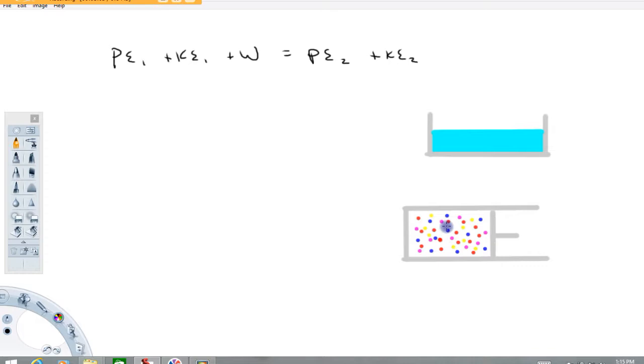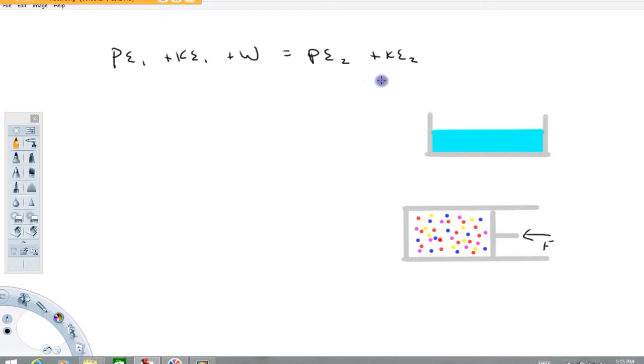There are different ways that we can change the energy state of these systems. We can do work on them. For example, we could compress this cylinder here. We could apply a force maybe in this direction and compress this system. But the other way we can change the energy state of the system is by heat. You know, maybe we combust some fuel in here or something like that. So heat is another way that energy can be transferred.